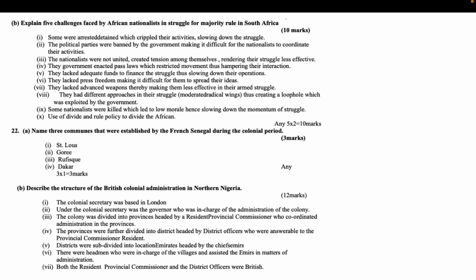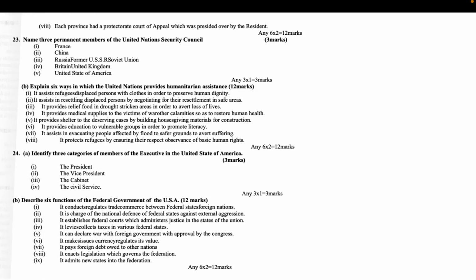Districts were subdivided into locations or emirates headed by the chiefs or emirs. There were headmen who were in charge of the villages and assisted the emirs in matters of administration. Both the resident provincial commissioner and the district officers were British. Each province had a protectorate court of appeal which was presided over by the resident. Any 6x2 equals 12 marks.